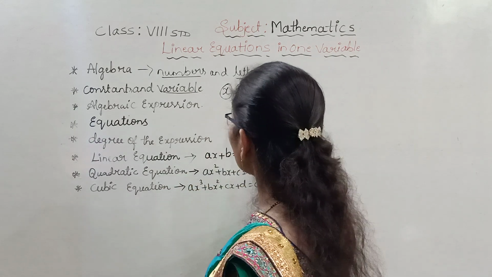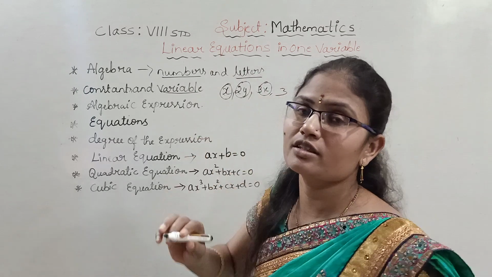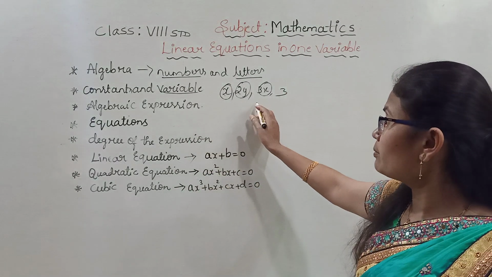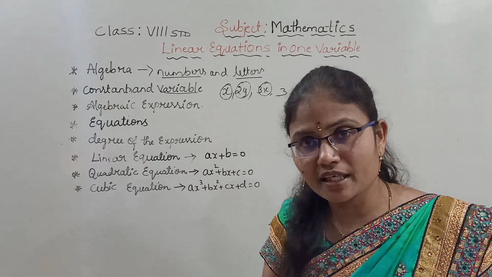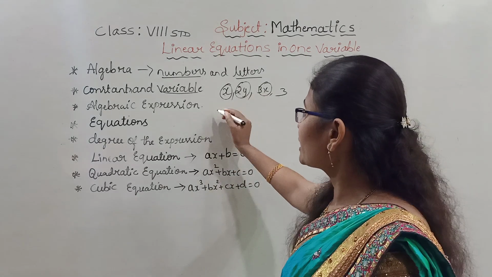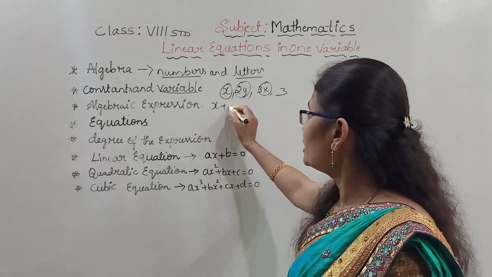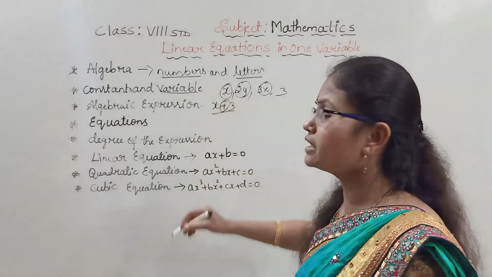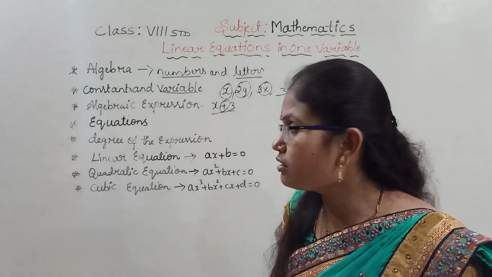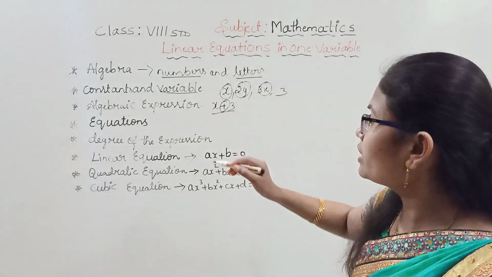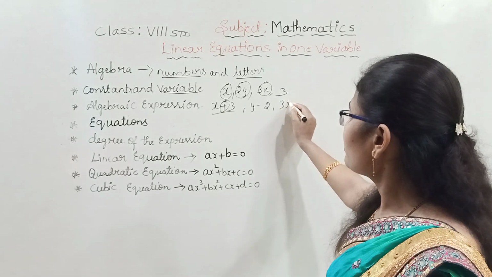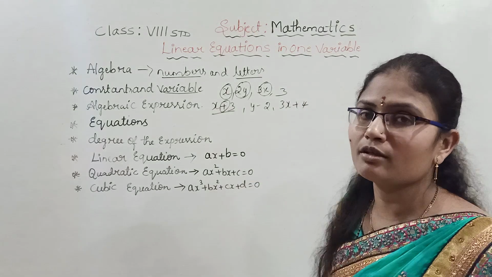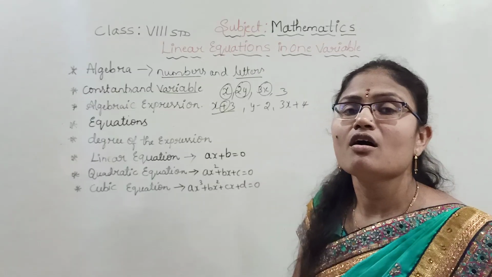It may be only a variable, a constant, a constant with a variable, or a variable with a constant. With these algebraic terms, if you write any fundamental operations, it becomes an algebraic expression. For example, x plus 3, y minus 2, 3x plus 4.